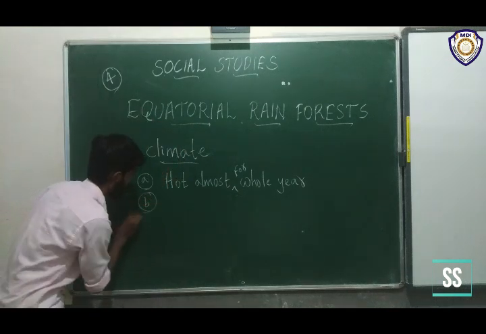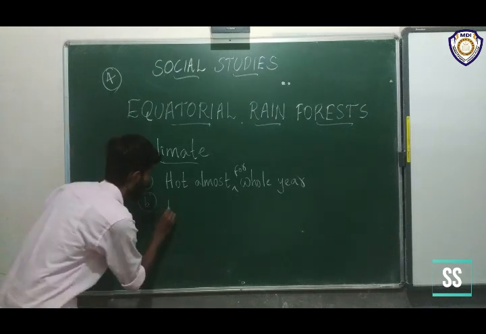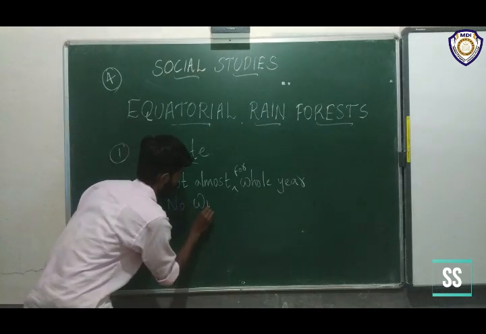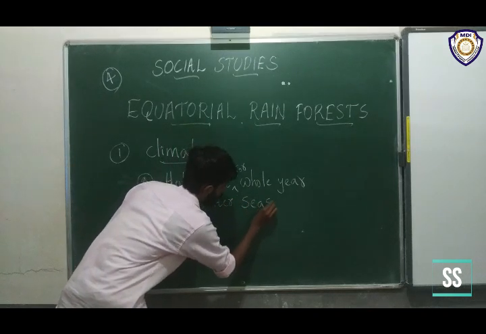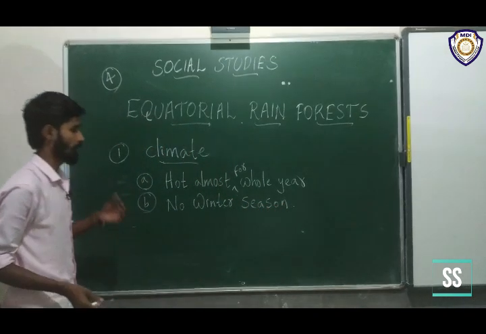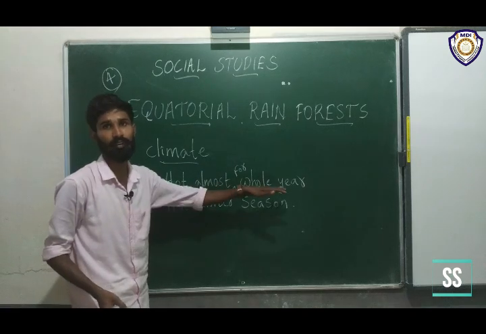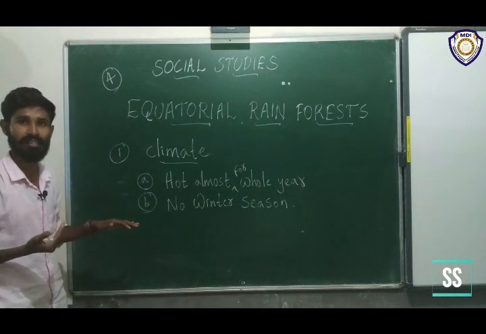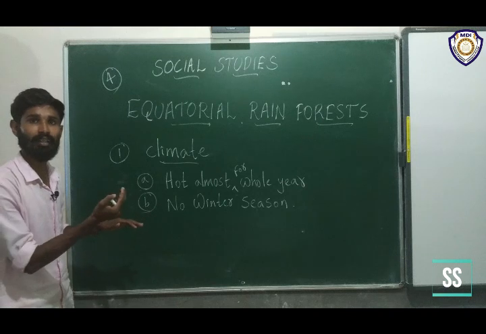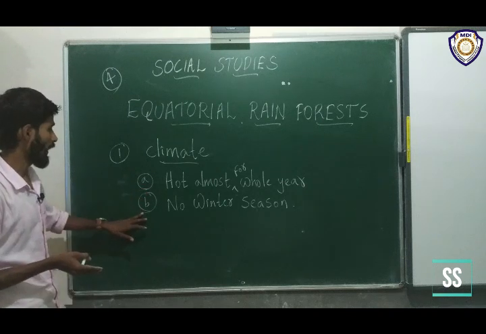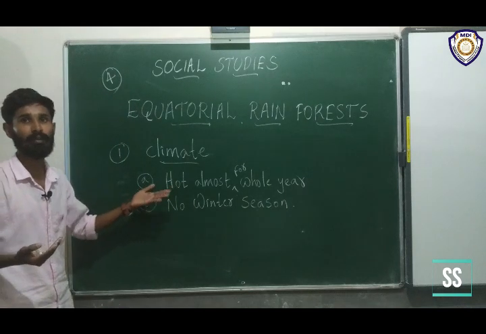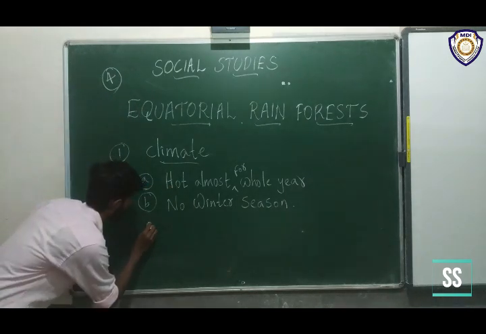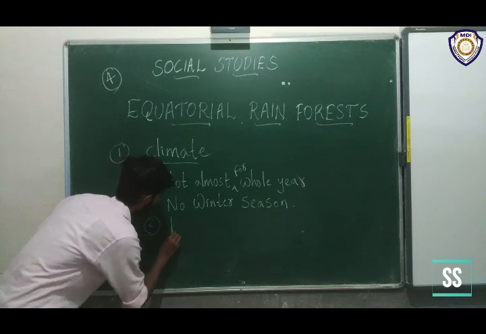B, because of the heat, there is no winter season. Okay, hot almost the whole year because of the direct coming of sunlight and being beside the equator. And B, no winter season. There is no cold season. And C, heavy rainfall.